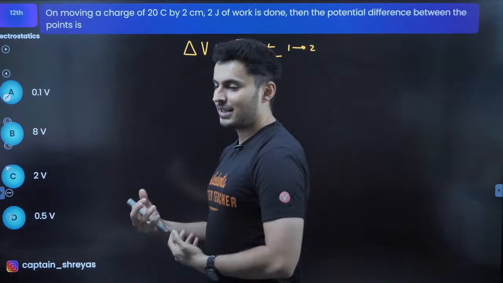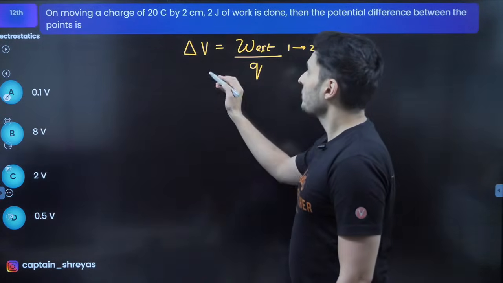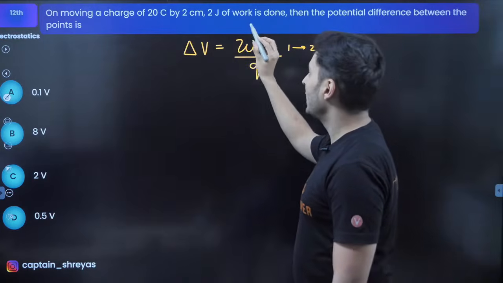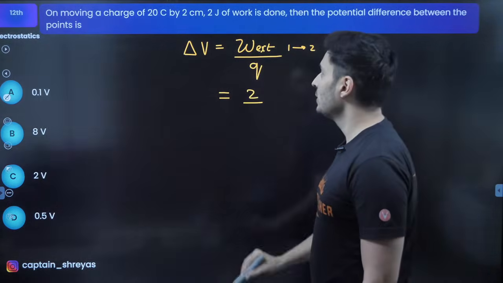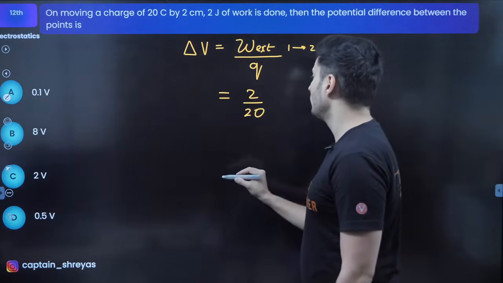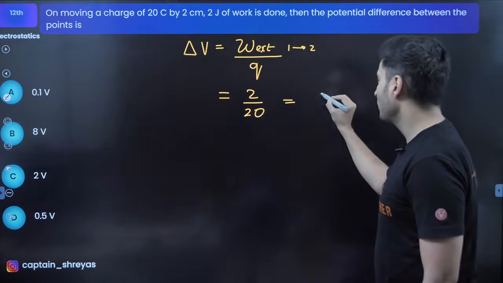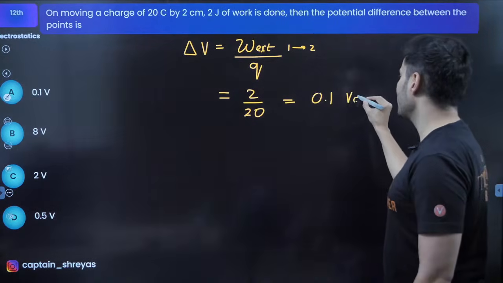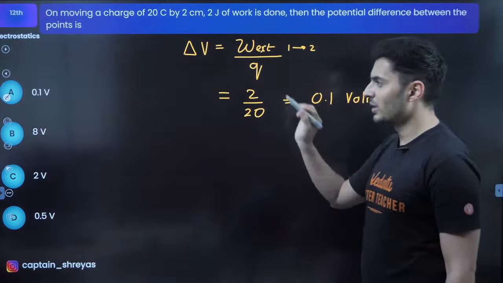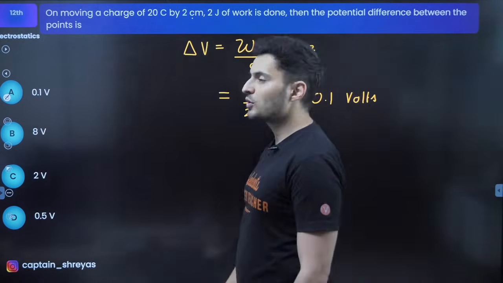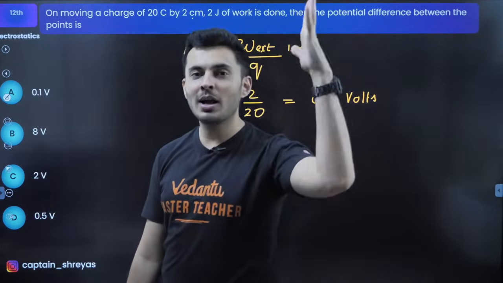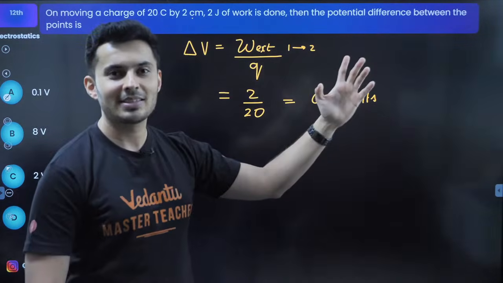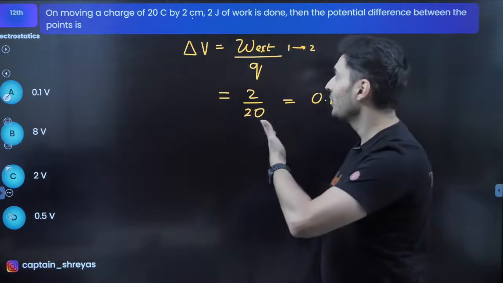Let's see how to do this. On moving a charge of 20 coulombs by 2 centimeters, 2 joules of work is done. So 2 joules comes over here. The charge is nothing but 20 coulomb. So this is just 1/10, which is nothing but 0.1. Obviously the answer is going to be in volts because it is a voltage difference. You will be like, sir, what is the use of 2 centimeters? There is no use of it, guys.